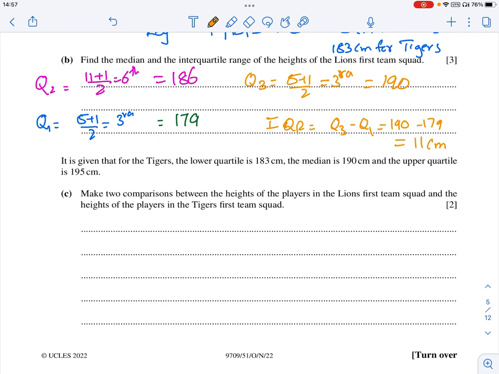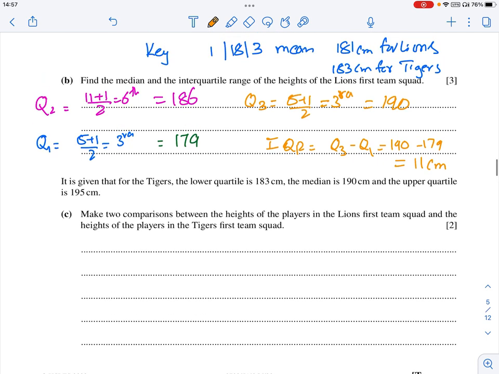It is given that for the tigers, the lower quartile is 173, the median is 190, the upper quartile is 195. Make two comparisons between the heights. So upper quartile for the tigers is 195, whereas it is only 190. So we can say that tigers are taller.